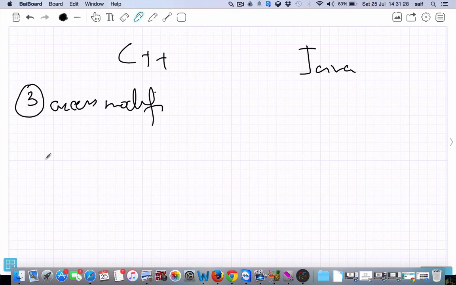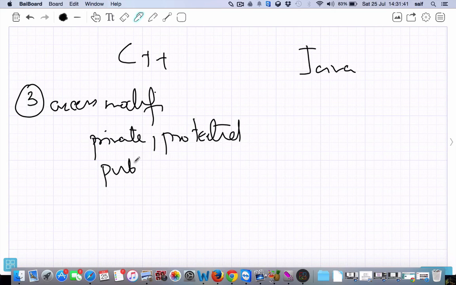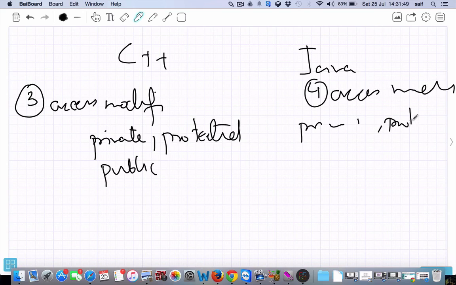What is access? It means how the class can be accessed, whether it is private, public or protected. The 3 access modifiers are private, protected and public. Whereas Java has 4 access modifiers: private, protected, public and default.